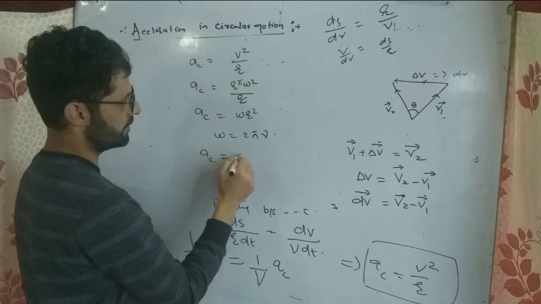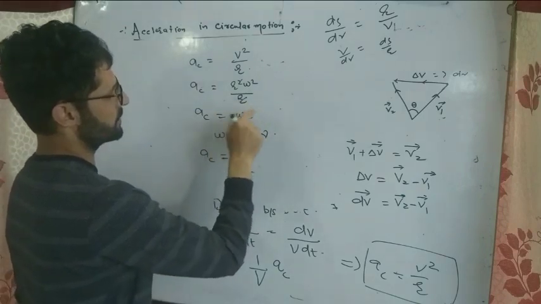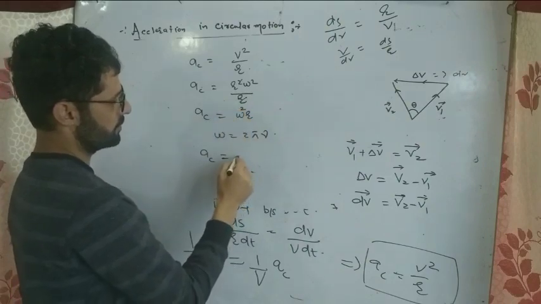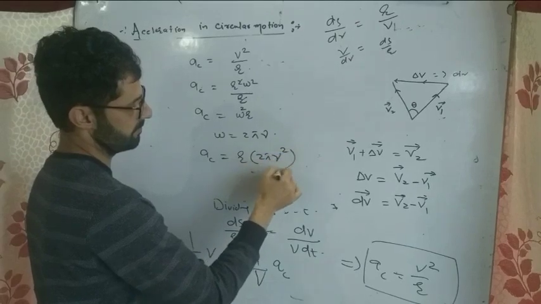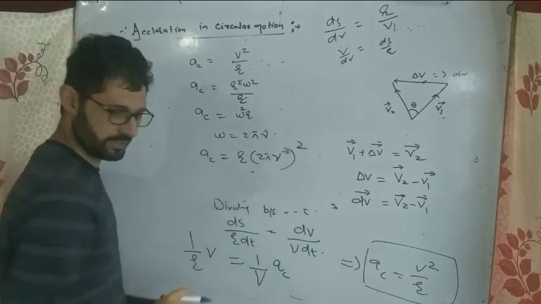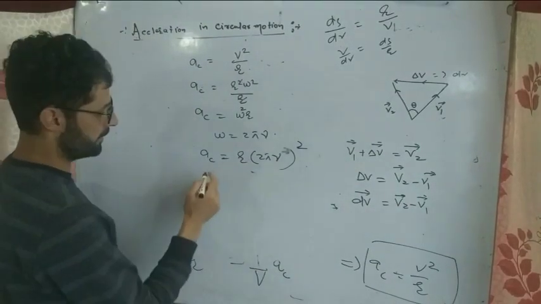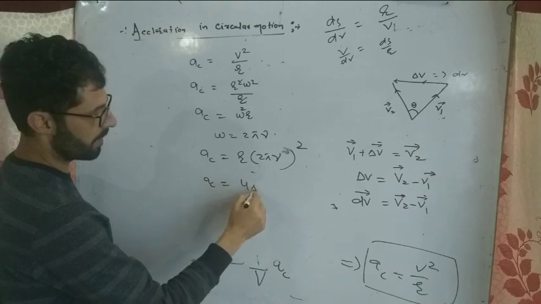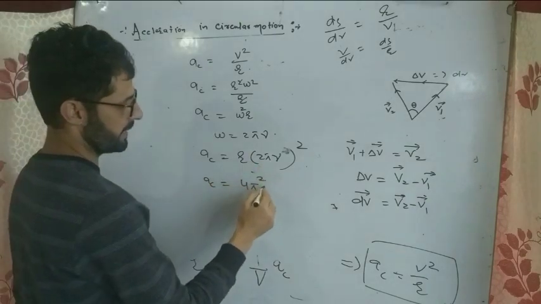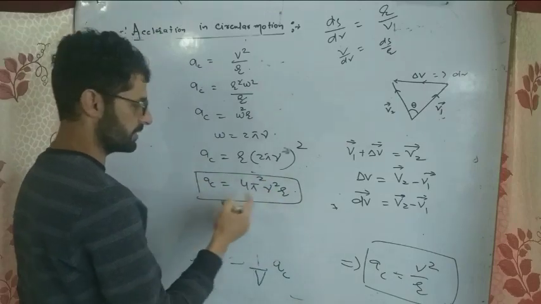So ac will be equal to r omega square, or r into 2 pi nu whole square. So in terms of frequency ac is equal to 4 pi square nu square r. This is the centripetal acceleration in terms of frequency.